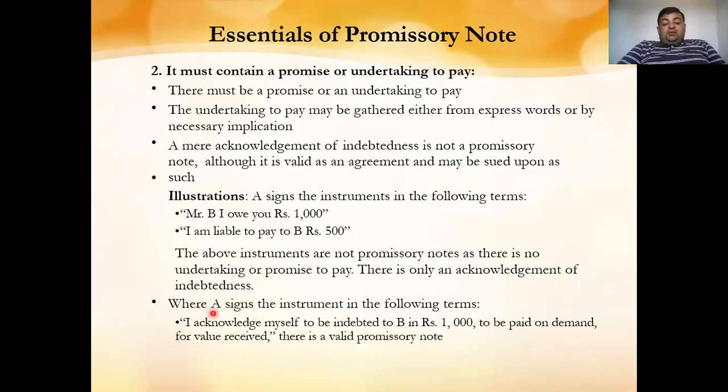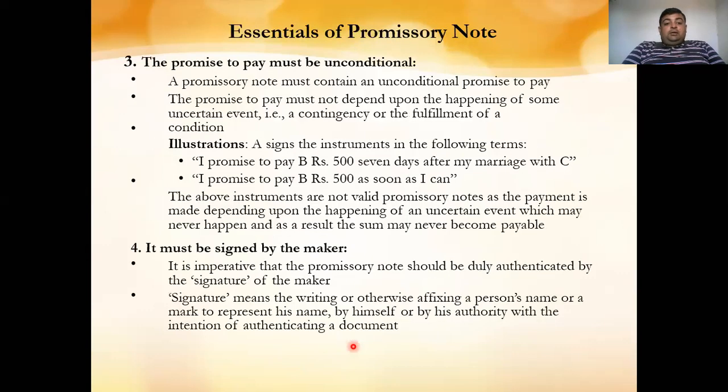Where A signs the instrument in the following terms: I acknowledge myself to be indebted to B in rupees 1,000 to be paid on demand for the value received. This is a valid promissory note.